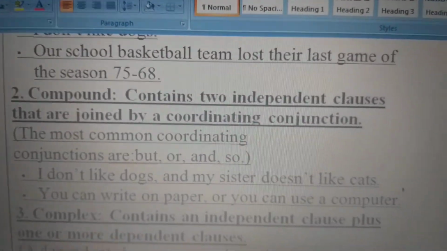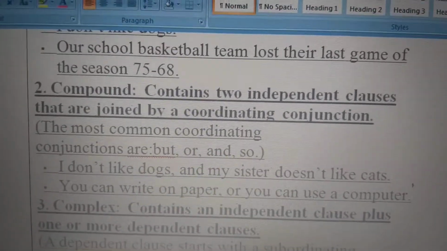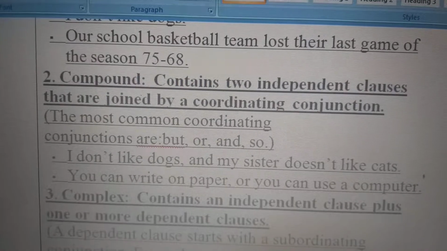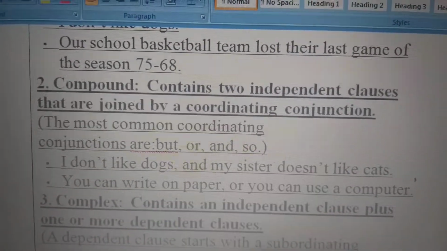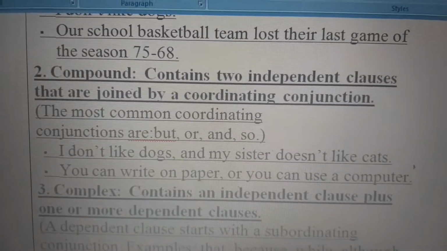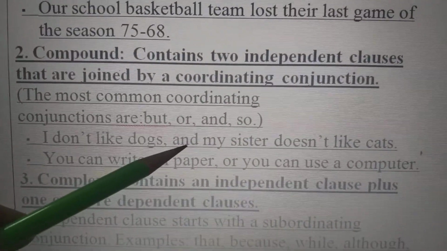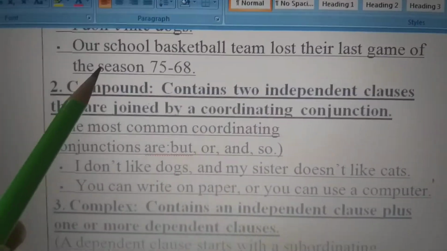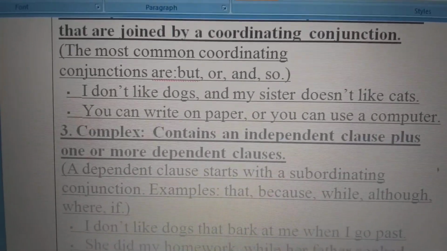Then the second one is a compound. Now a compound contains two independent clauses. That is, it needs a coordinating conjunction like but, so, or, where the conjunctions are used in it. Like I don't like dogs and my sister doesn't like cats. So and is a conjunction. See over there in the simple sentence above, it was I don't like dogs.